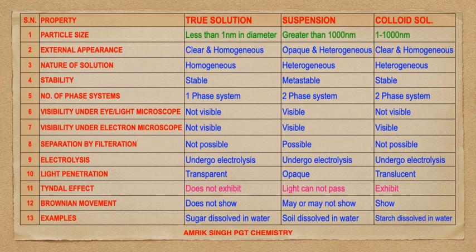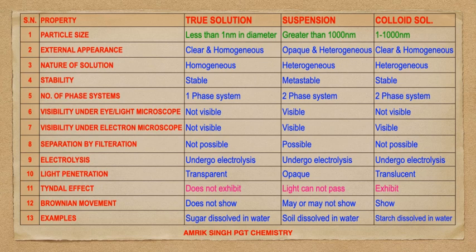External appearance: true solution is clear and homogeneous, suspension is opaque and heterogeneous, and similarly colloidal solution is clear and homogeneous from outside. Nature of the solution: true solution homogeneous, suspension heterogeneous, and colloidal solution heterogeneous. Stability: true solution is stable, suspension metastable, colloidal solution stable. Number of phase systems: true solution one phase system, suspension and colloidal solution two phase system.